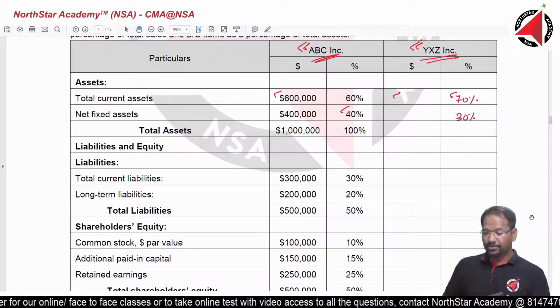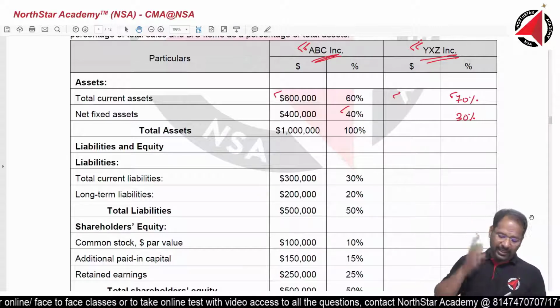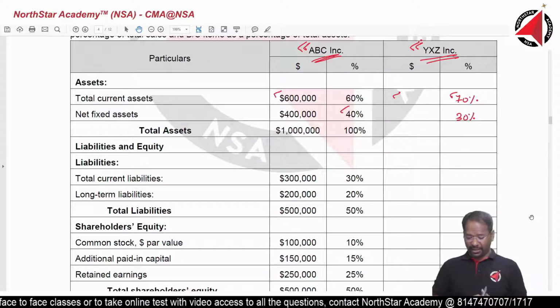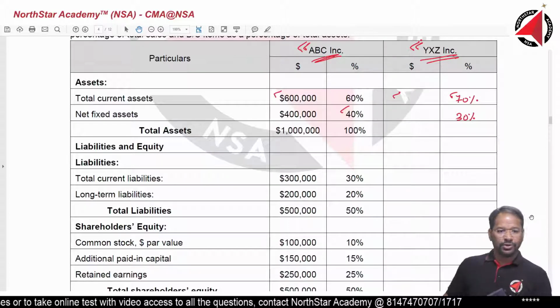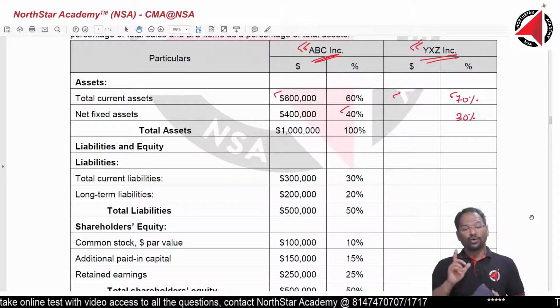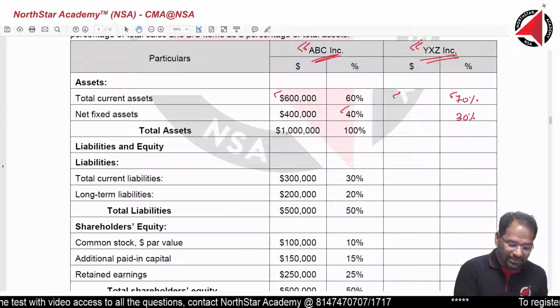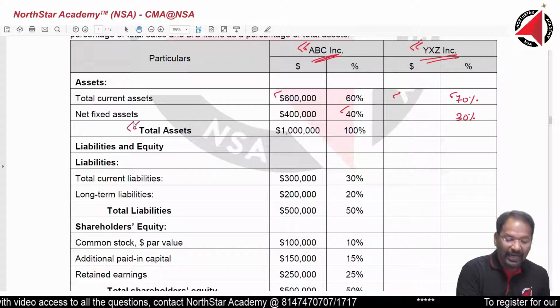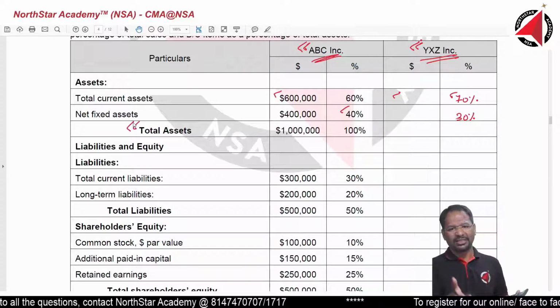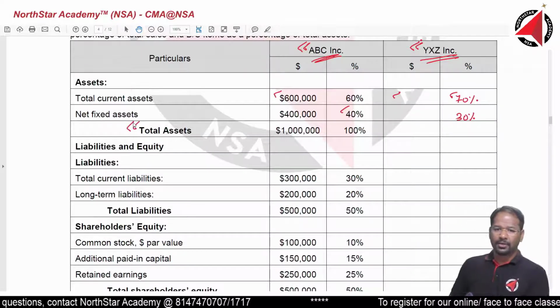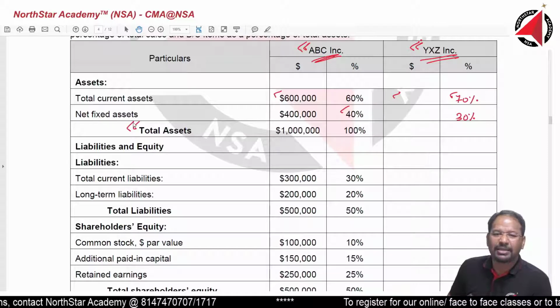Alright, so in the calculator, all of you take up whichever calculator you have. Some of the function shortcuts may be different. So take up total assets. In the balance sheet, we take total assets and total liabilities as base. Of course, total assets and total liabilities will be the same.